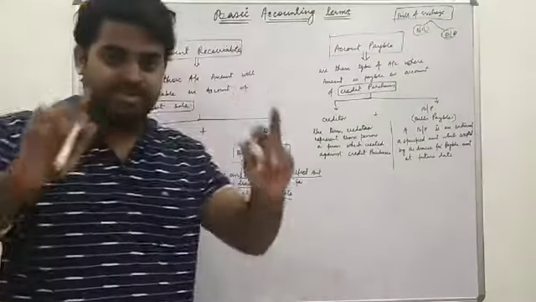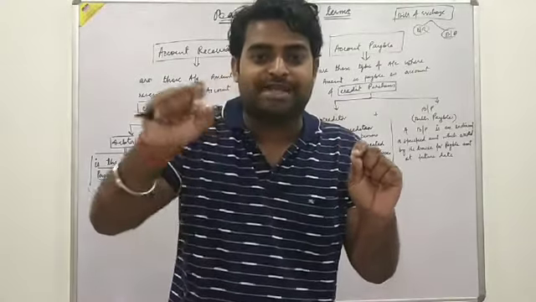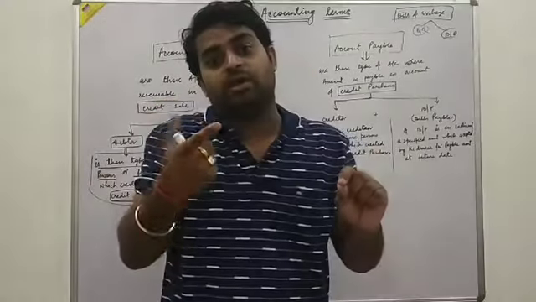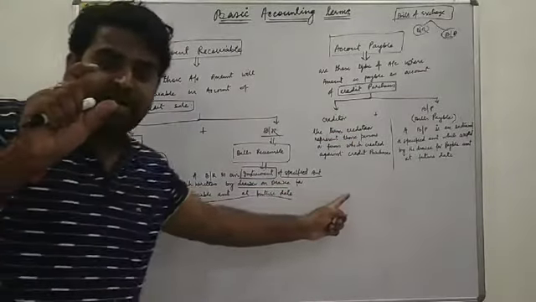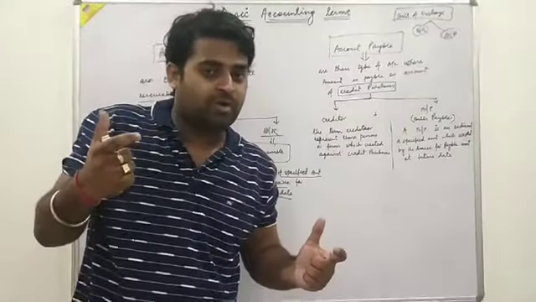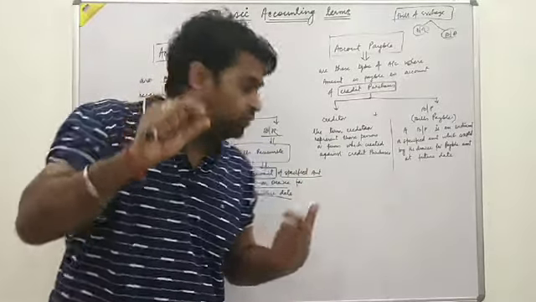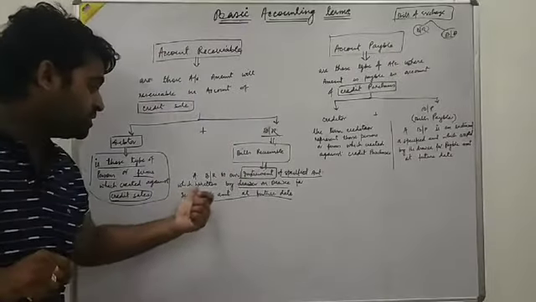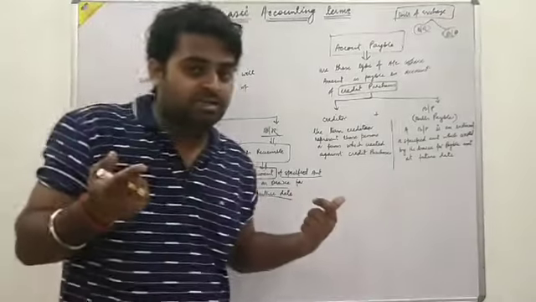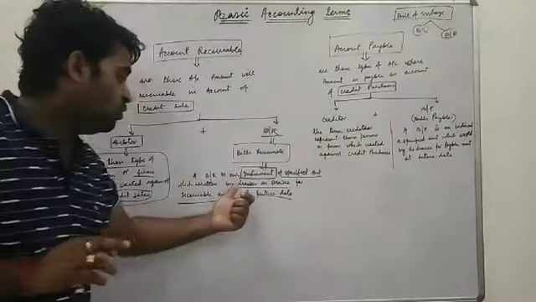Instrument means it is written on a stamp paper, that's why it is called an instrument. Whatever amount we have to receive from the drawee will be mentioned on that instrument. Who will write the bill is called the drawer, and who will accept the bill is called the drawee.